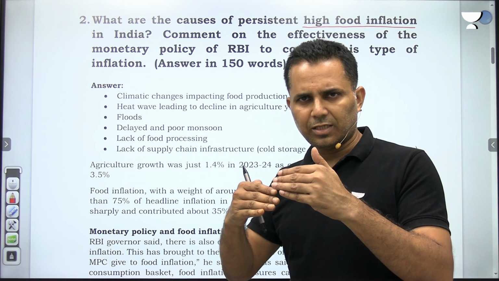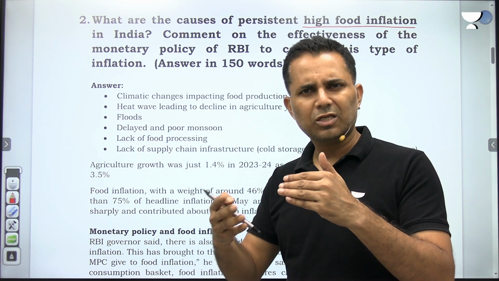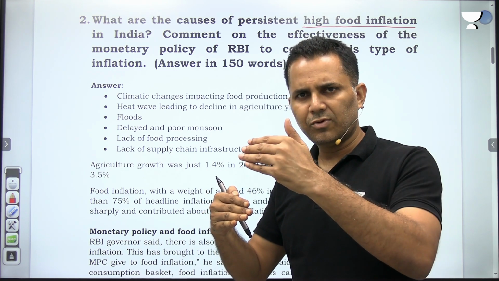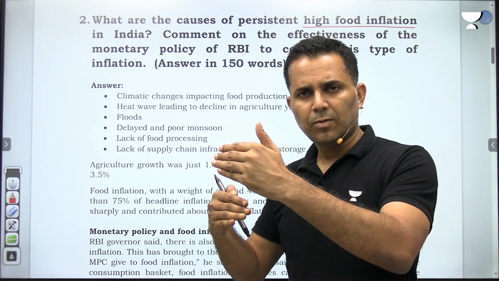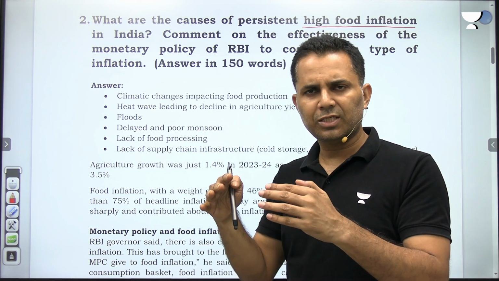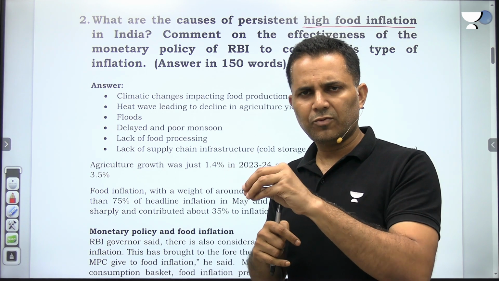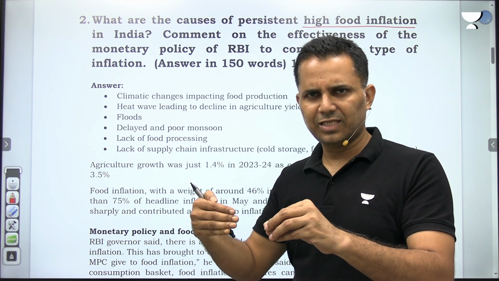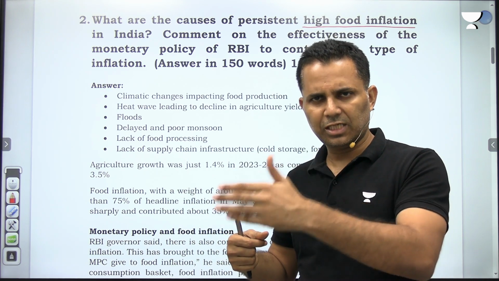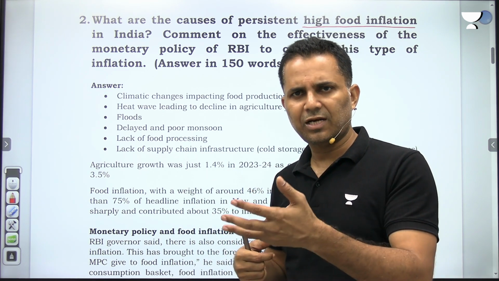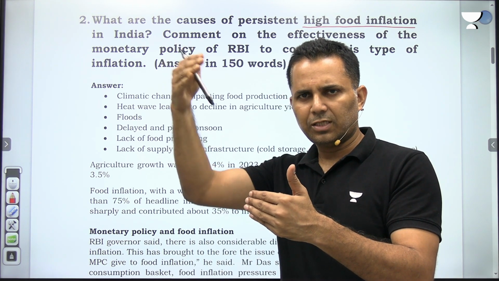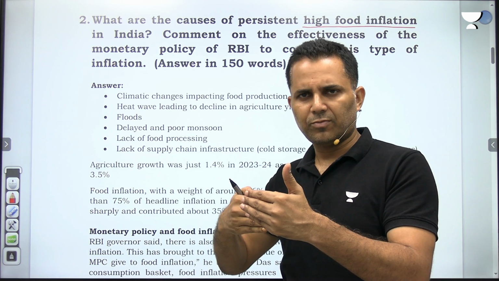But the core inflation, excluding food and fuel, was around just 3.5%. So core inflation 3.5%, headline inflation 5.5%. Why? Because food inflation was very high, 8%, 9%. So overall headline inflation was around 5.5%. Since last July, August, headline inflation has come down to 3.5%. But before July, that means till June, headline inflation, overall inflation, was 5.5%. In that, food inflation was 9%, 8%, and core inflation was 3.5%.